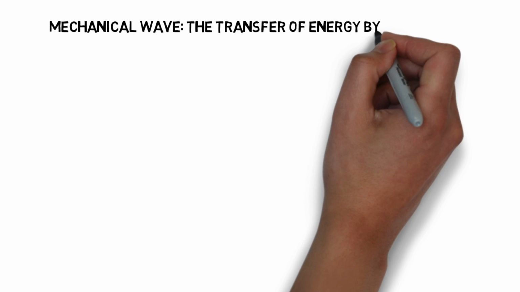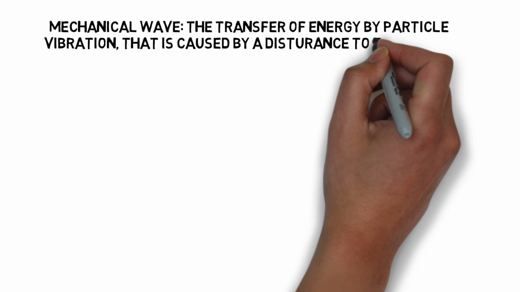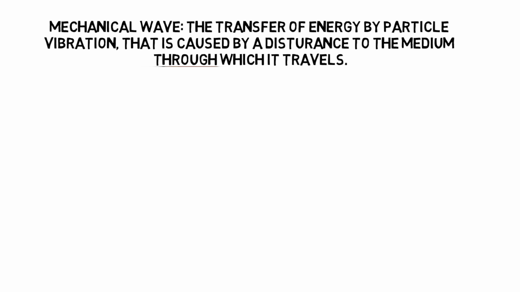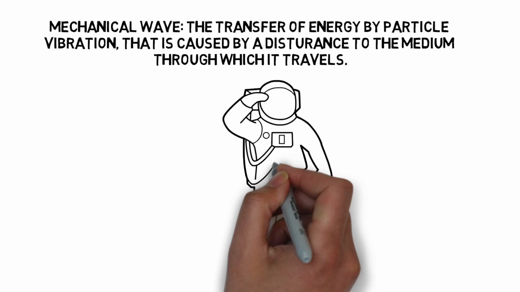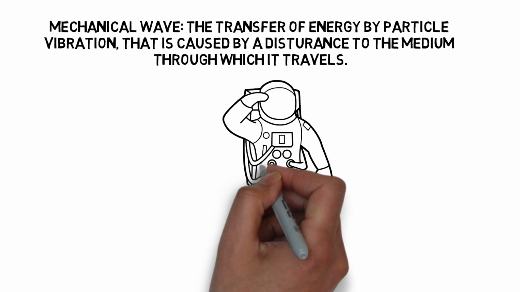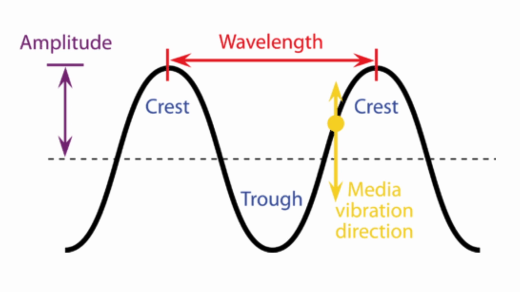So firstly, what is a wave? According to the textbook, a mechanical wave is a transfer of energy by particle vibration that is caused by a disturbance in the medium through which it travels. In layman's terms, an external force causes a vibration, which then transfers the energy and the vibration throughout the medium.